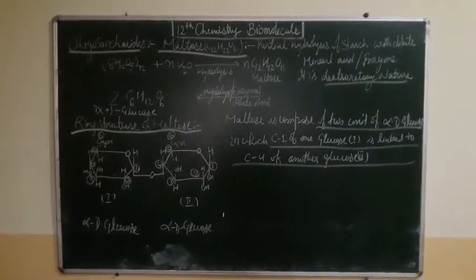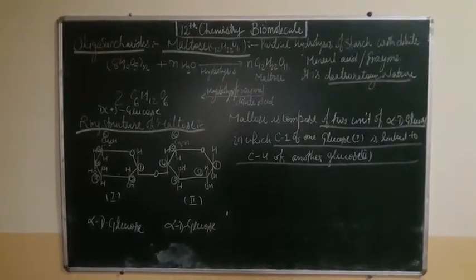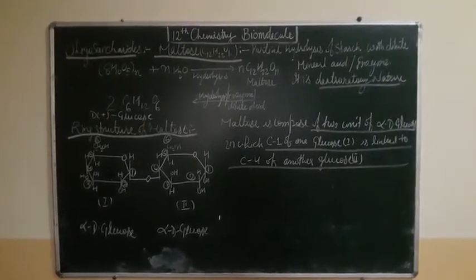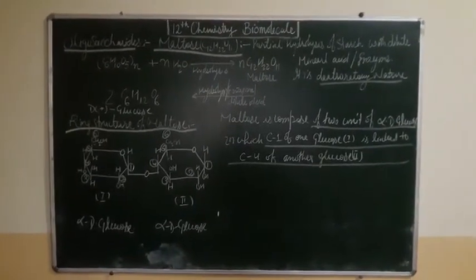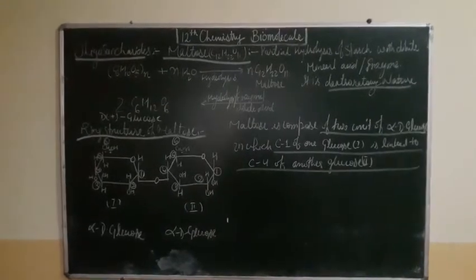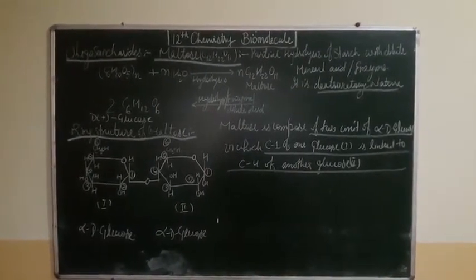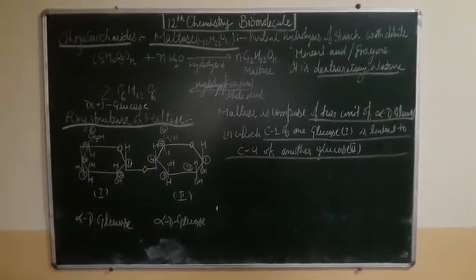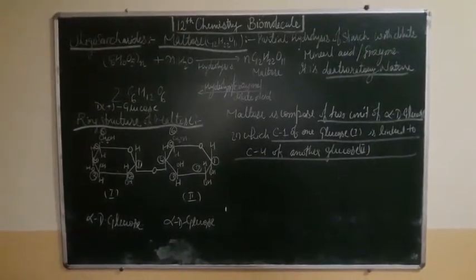Oligosaccharides are classified into di-, tri-, and tetrasaccharides. Here we discuss the disaccharides, that is maltose and lactose. First is maltose. Maltose is prepared by the partial hydrolysis of starch with dilute mineral acid as well as enzyme. So it is converted into maltose.